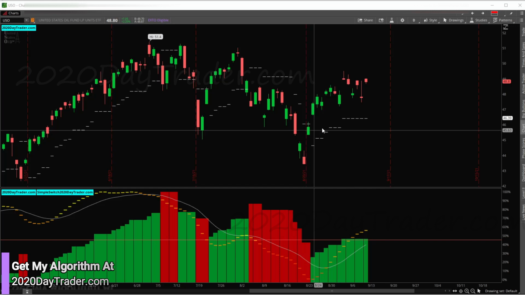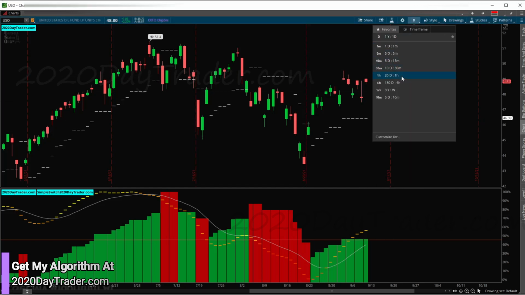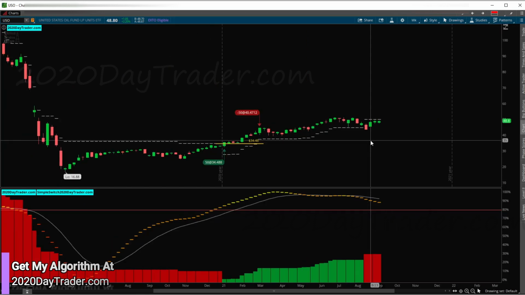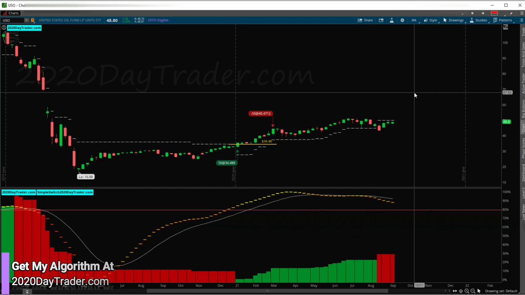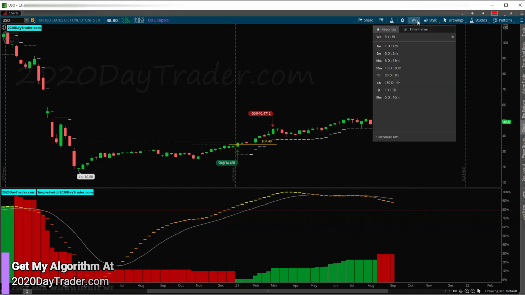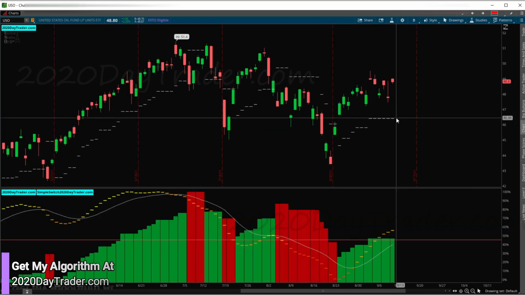USO on the daily looks strong. Looks strong on the daily right now. On the weekly, it looks like it's weak right now, but it looks like it wants to become strong. So USO is looking like a potential setup for a trade here. So I might have to keep an eye on USO.